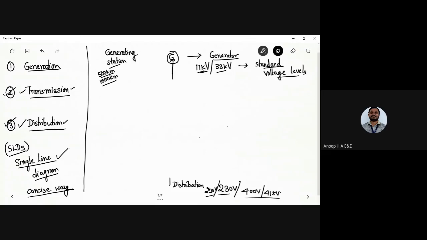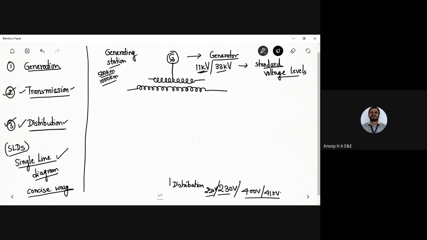So now what can I do? I need to step up the value of the voltage, because it needs to be transmitted at higher values of the voltage levels. I'll tell you its advantages as I proceed.